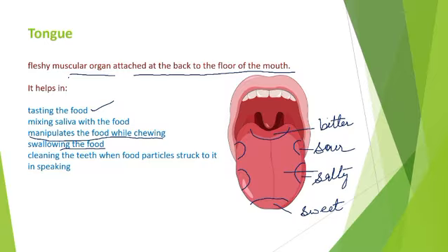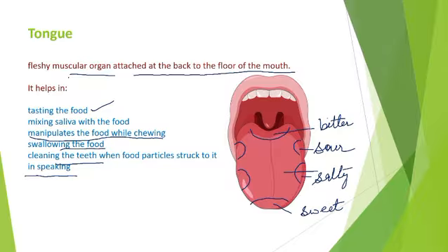Getting it? And sometimes if the food particles are stuck in the teeth, right? So we can clean our teeth with the help of tongue. We can twist it and where the stuck food is, we can take it out from there with the help of tongue only, right? Tongue helps in speaking, right? It plays an important role in speaking also.